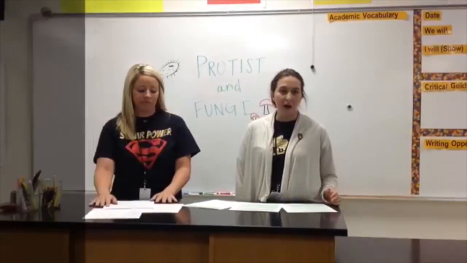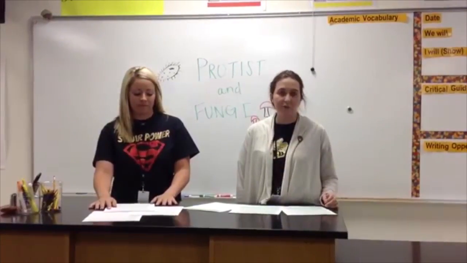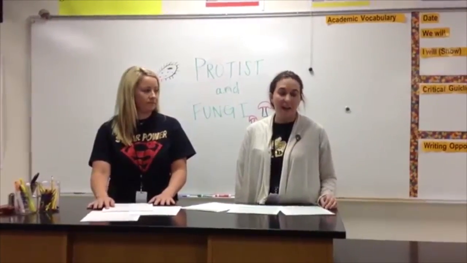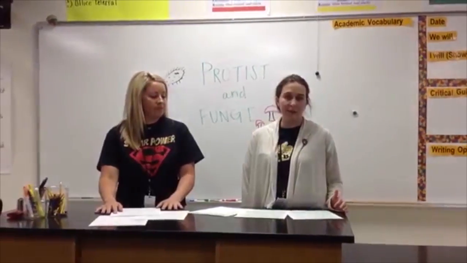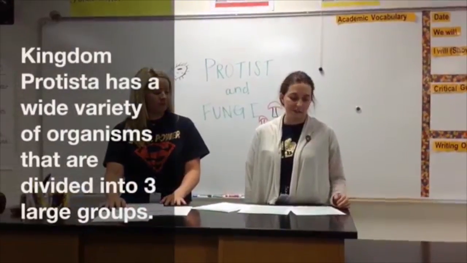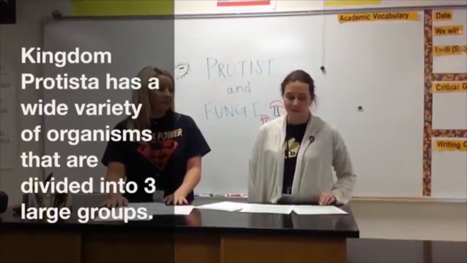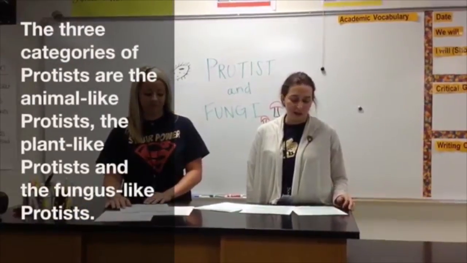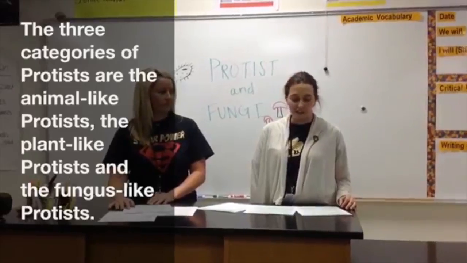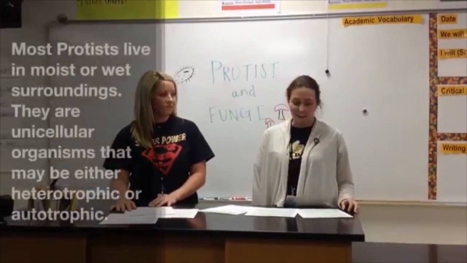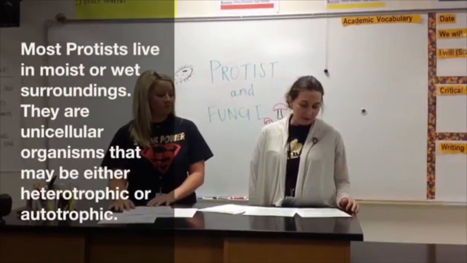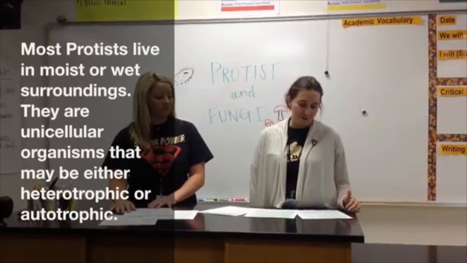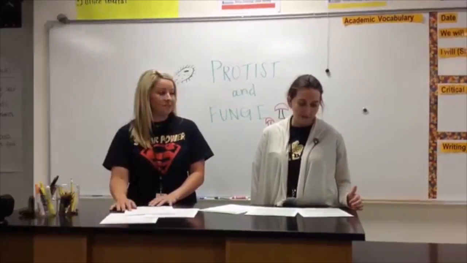This kingdom has a wide variety of organisms that are grouped into three different categories: animal-like protists, plant-like protists, and fungi-like protists. That sounds like it has a bit of everything in it. It does. Most protists live in moist or wet surroundings. They are unicellular organisms, which is one cell, and that may be either heterotrophic or autotrophic. So unicellular means single cell?